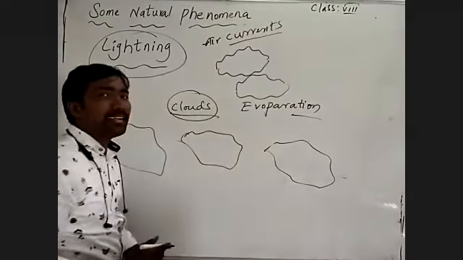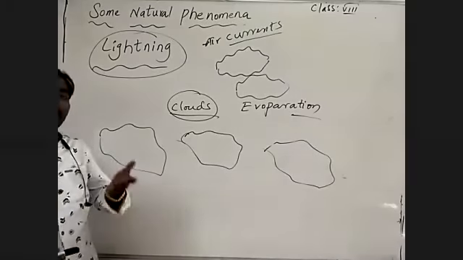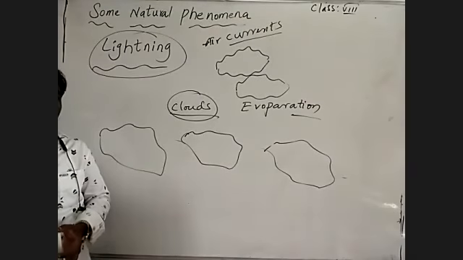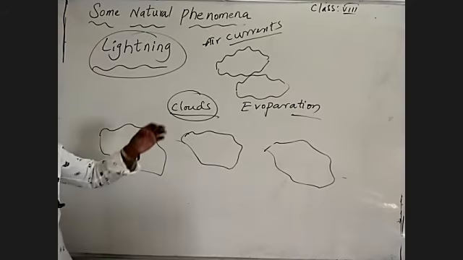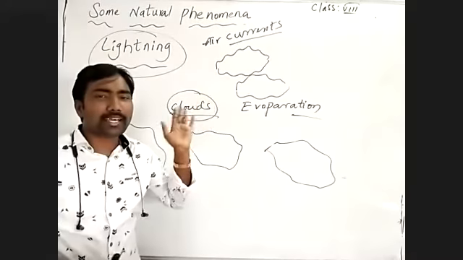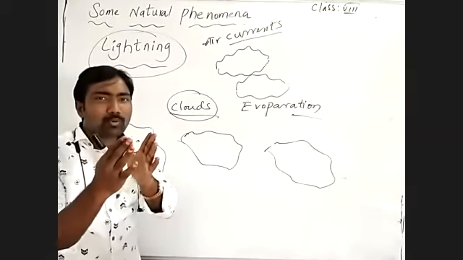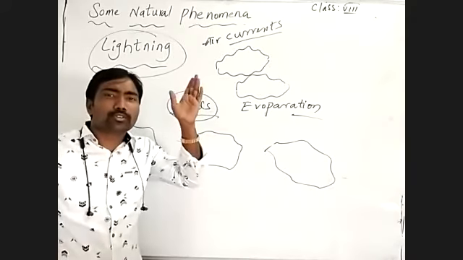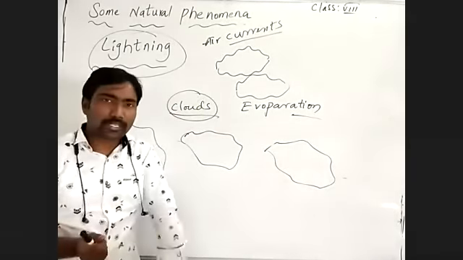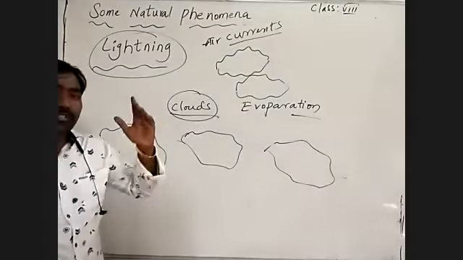Current means tides, waves, vibrations. So air waves or air currents will obstruct the cloud surface. The outer surface of the cloud is fused.